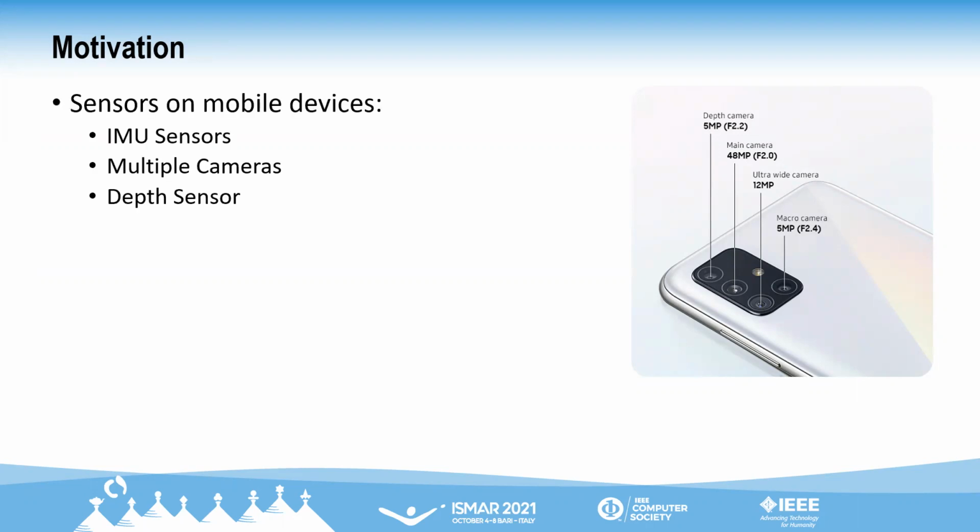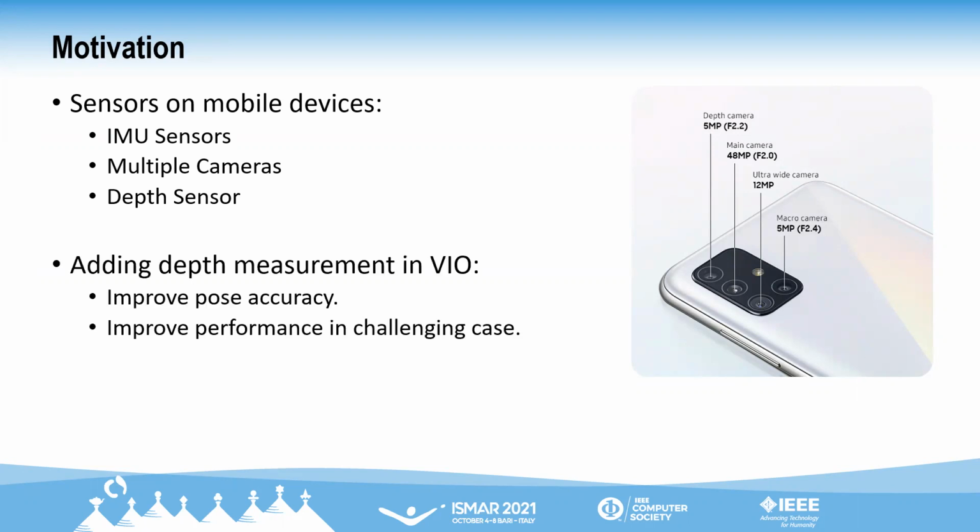Modern smartphones have sensors like an IMU sensor, multiple camera sensors, as well as a depth sensor. These depth sensors provide a good estimate of the scene depth in the camera frame. This depth can be used to provide constraints for the camera motion, which will improve the overall performance of the VIO.